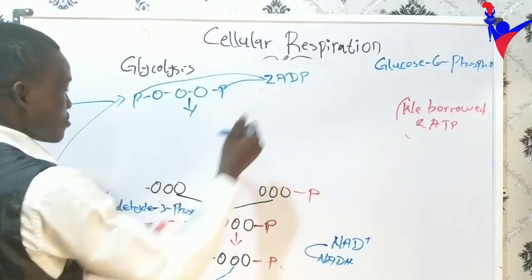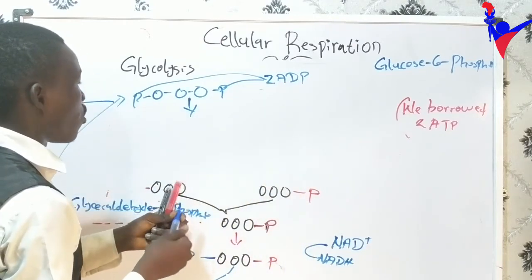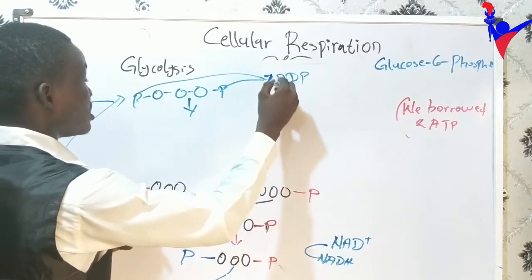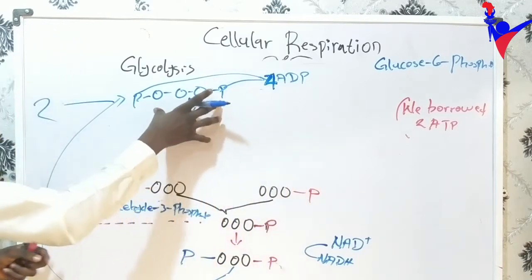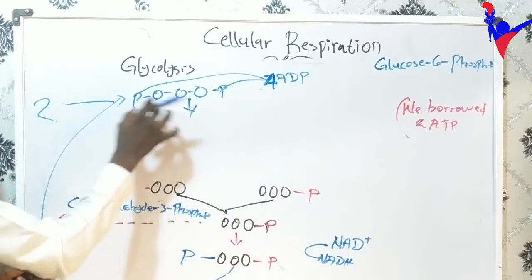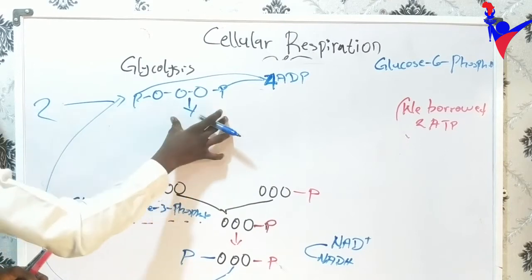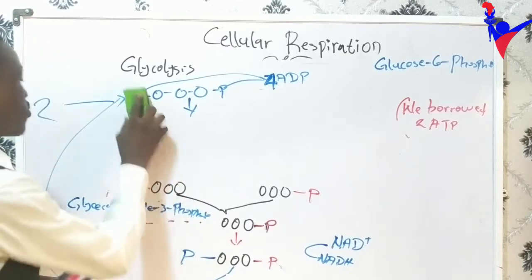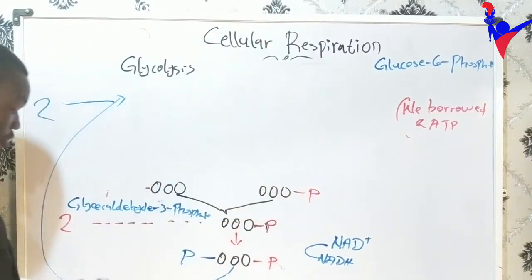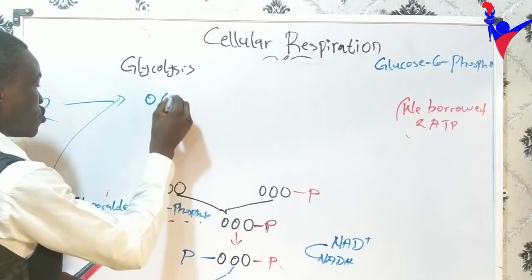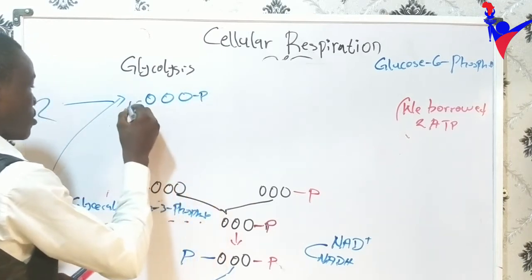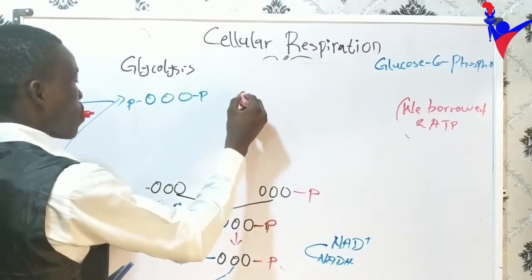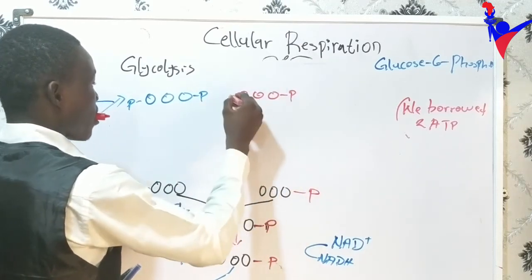So we are going to be having, first of all, we transferred here. Don't forget we are having 2, so we'll be needing 4. Sorry, we'll be needing 4. Why? Because this is 1, and we're having 2 of it. We'll be having 1, 2, then the second one, 3, 4. So let me make it much clearer so that we can get 4 here. Let me separate it. So we have 1, 2, 3, P, P, and we have 1, 2, 3, P, P.